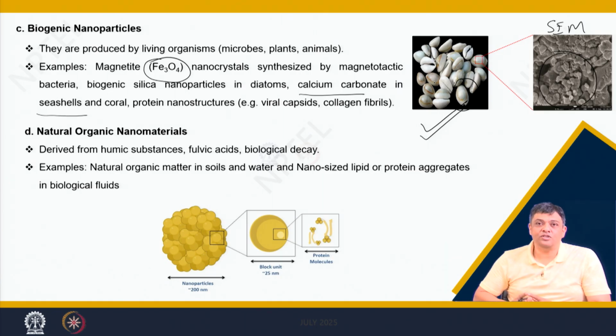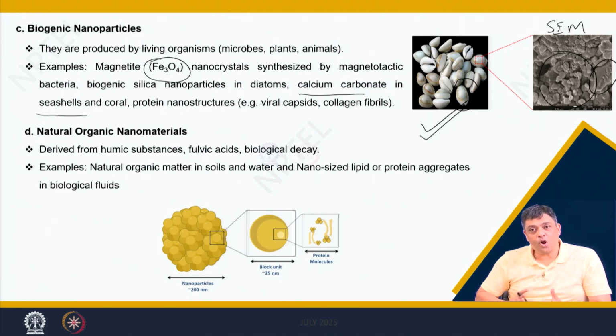The particles which are constituting the top surface of these shells are of different shapes and sizes. Some of the particles are in the range of nanometer, whereas you have particles which are quite large in size, that is, they are in the range of micrometer or so.